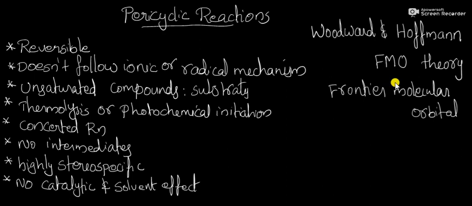The mechanism of pericyclic reactions was proposed by two famous scientists called Robert Woodward and Roald Hoffmann, both working at Harvard University, by proposing FMO theory, that is, Frontier Molecular Orbital theory. They proposed that during a pericyclic reaction, there is conservation of molecular orbital symmetry.